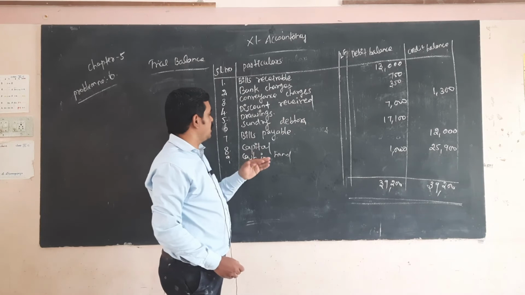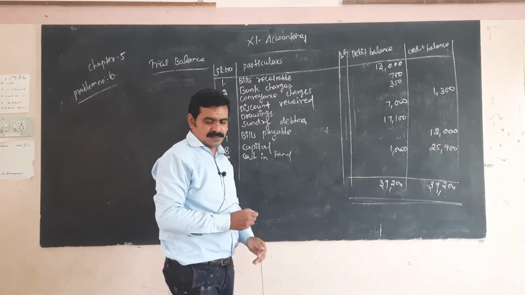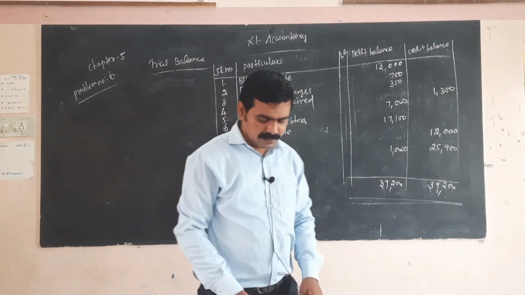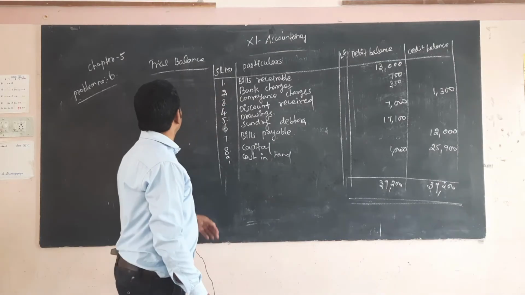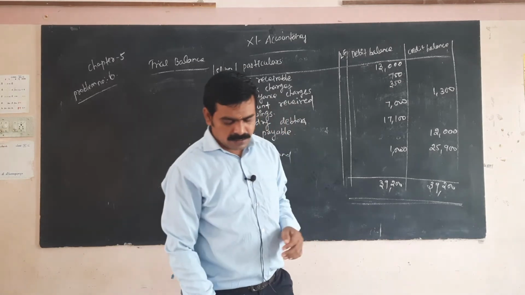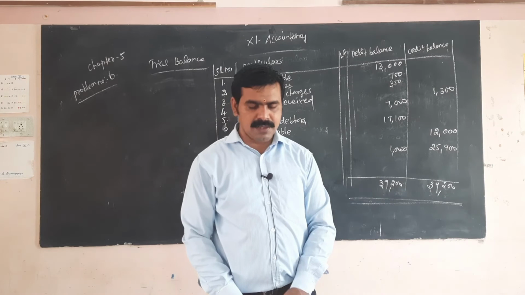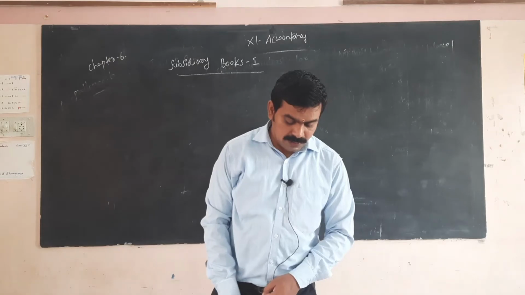So all the assets come under the debit side, all the liabilities come under the credit side except drawing. Expenses also come under the debit side, income also comes under the credit side. Okay, next. I hope you have understood this chapter number 5. Next, I am going to start chapter number 6.